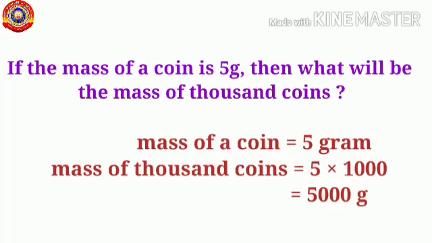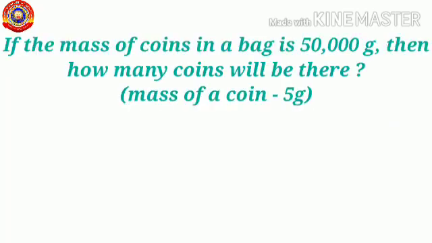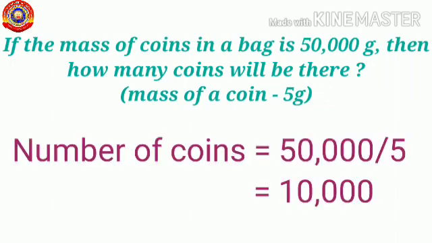So what is the mass? Total mass is equal to 5000 grams. Let me ask you one question. How will you find the number of coins if the mass is known? Suppose the mass of coins in a bag is 50,000 grams, then how many coins will be there? How will you find the number of coins? Yes, the number of coins is equal to the total mass of coins divided by the mass of a coin. So you get the number 10,000.